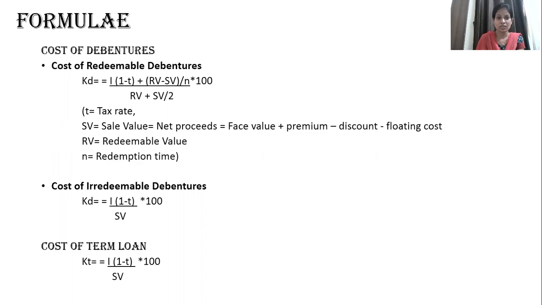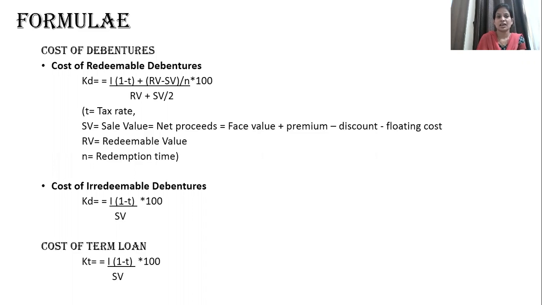For cost of redeemable debentures, we are going to use a formula which makes use of the redeemable value as well as the sale value. In case of irredeemable debentures, the debentures which are of irredeemable nature, we are going to use the second formula.